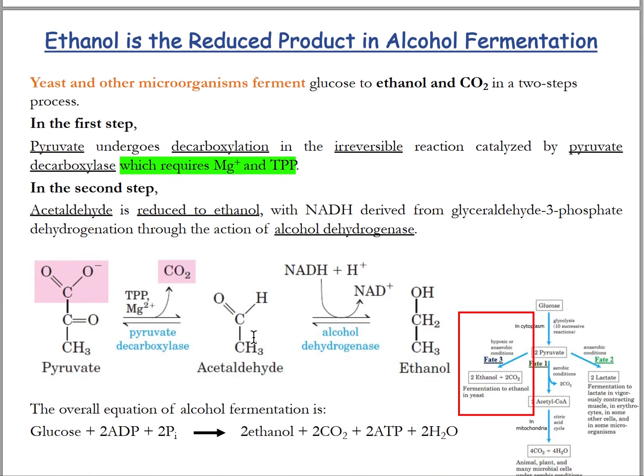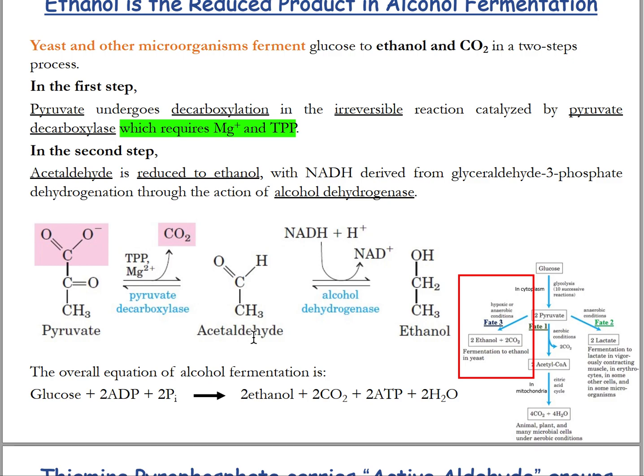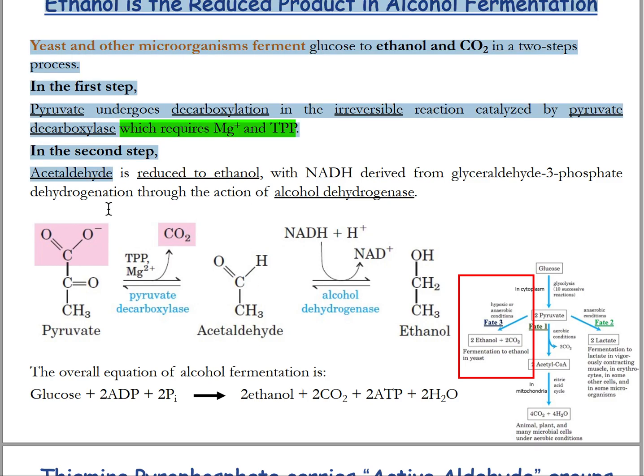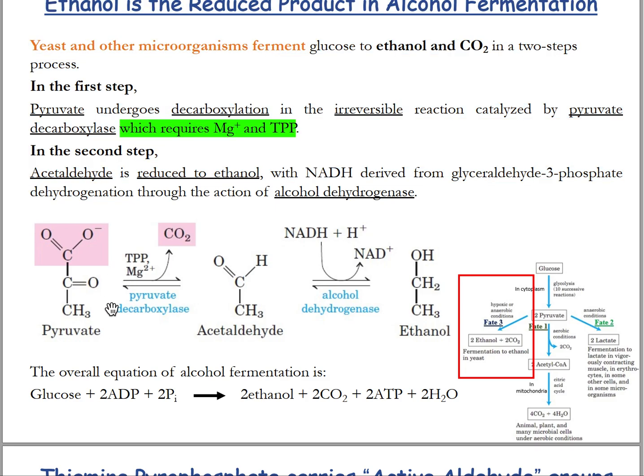In another case, yeast and other microorganisms ferment glucose to ethanol and carbon dioxide in 2 steps. In the first step, pyruvate is converted to acetaldehyde by a decarboxylation reaction, and this is a reversible reaction catalyzed by pyruvate decarboxylase. In the second step, the acetaldehyde is converted to ethanol by alcohol dehydrogenase, where NADH is oxidized to NAD+.